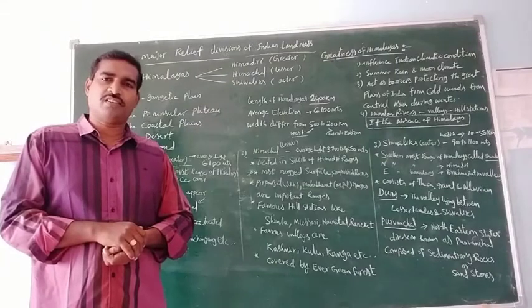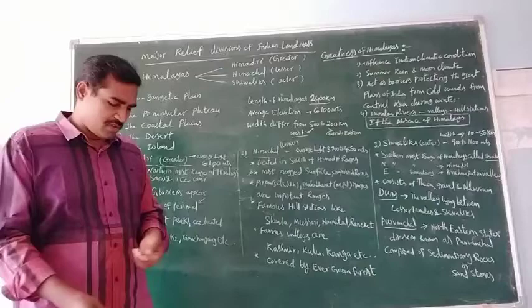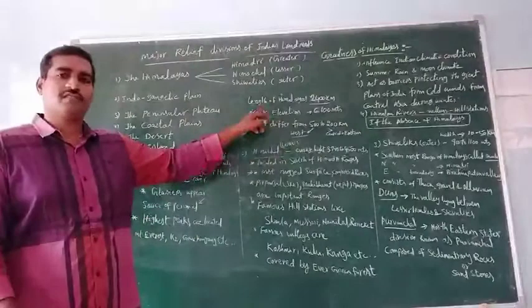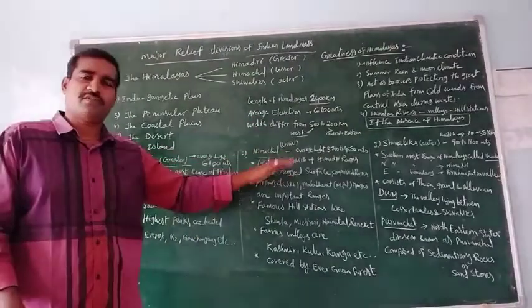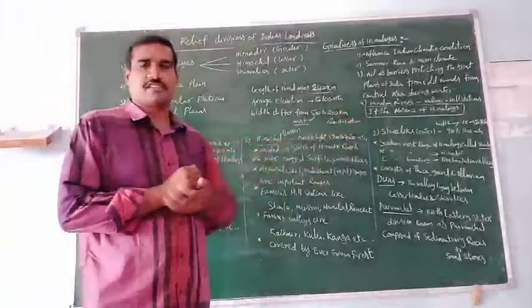Kulu and Kangra are in Himachal Pradesh. The Himachal ranges are mostly in Himachal Pradesh and are covered with evergreen forest. Okay, next, the Shivaliks.